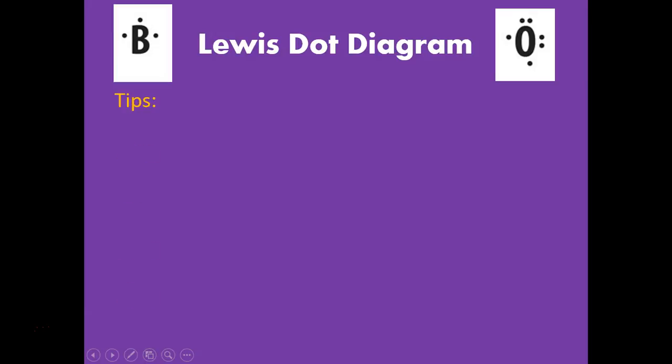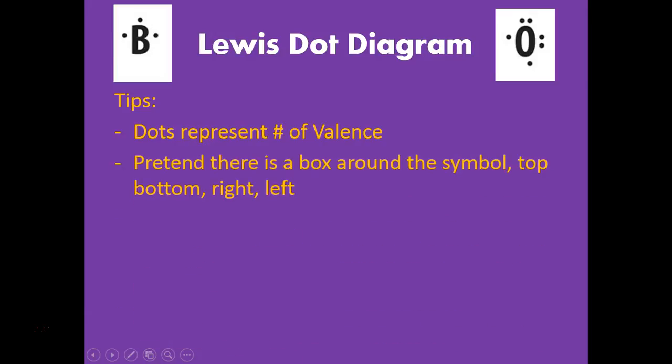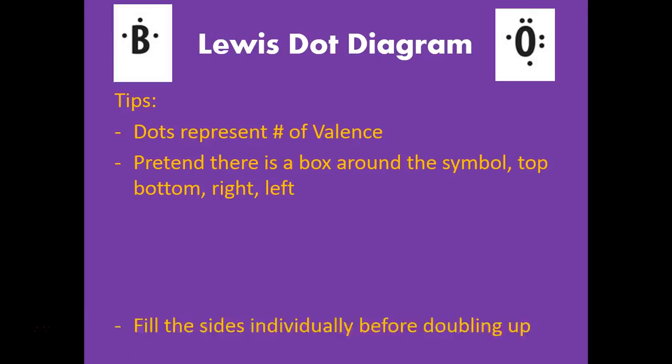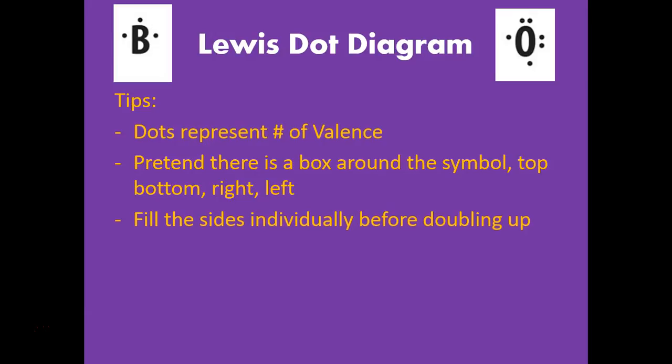So these Lewis dot diagrams are a way of showing how the valence electrons organize themselves around an atom. And here is the list of steps, or the explanation for how these diagrams work. Each dot represents a valence electron. You're going to pretend that there's 4 little boxes, one on the top, one on the bottom, one on the left, one on the right, and each of these boxes holds 2 electrons in it. And you're going to fill them up kind of like the bus seat rule that we talked about when we talked about the different rules for orbitals and things like that.